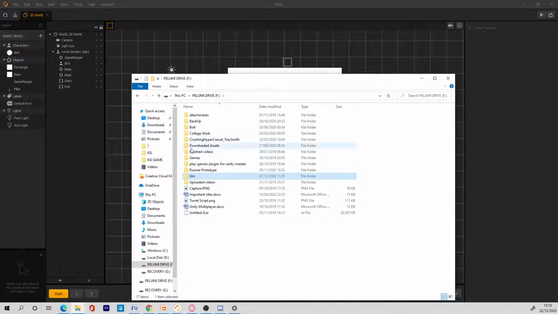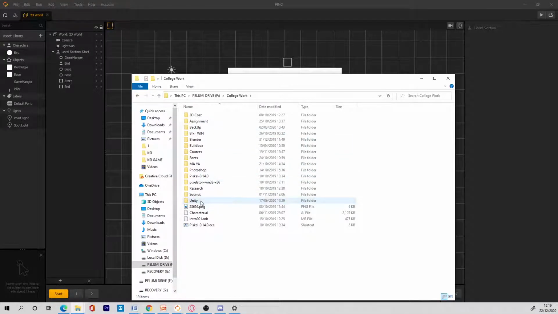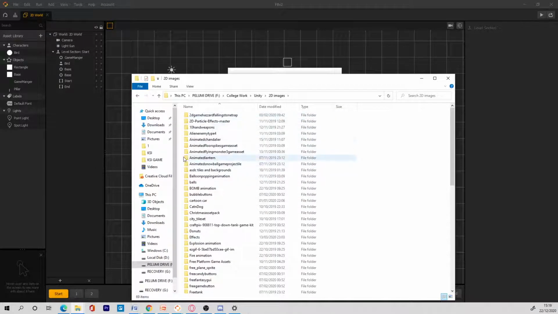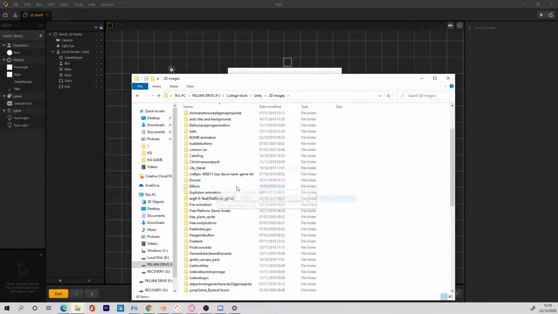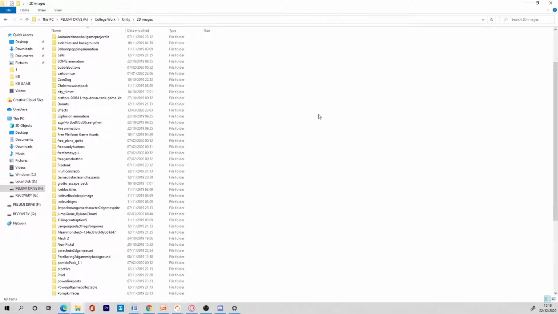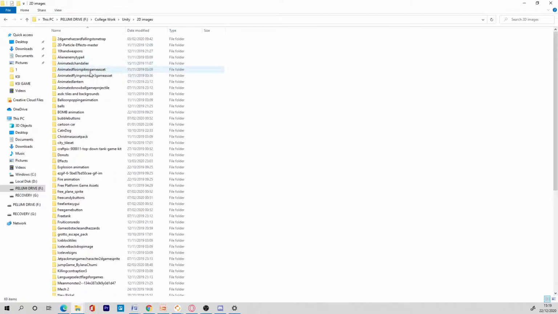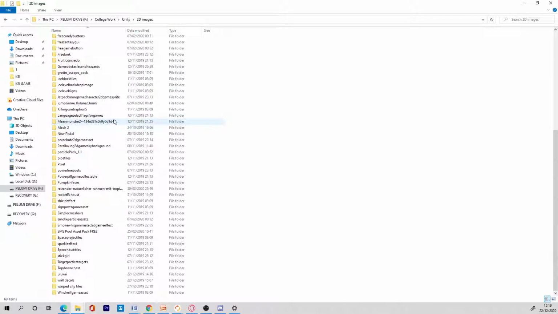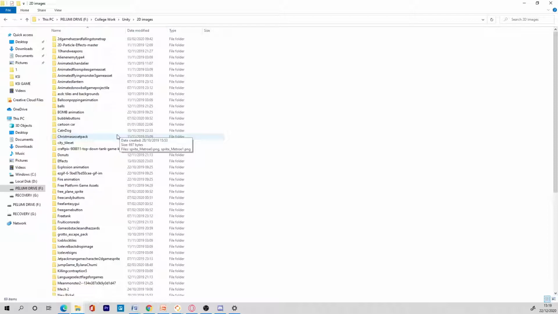If I go to college work and go to Unity and go to 2D images, there's a bird animation right here. I just need to find it. Where is the bird? So I want to show you now how to change the circle to a bird and actually control a bird. That'll be cool, right? So I have to go and look for the bird. If you guys see any folder with bird, let me know, please. It's too many folders.